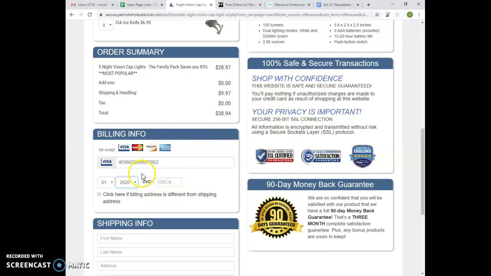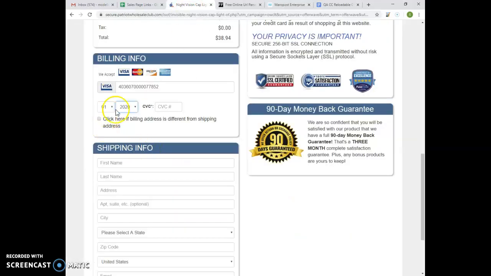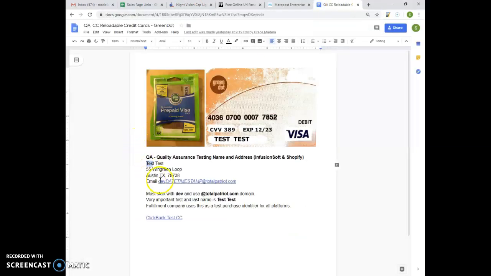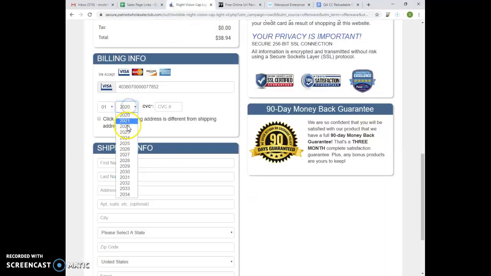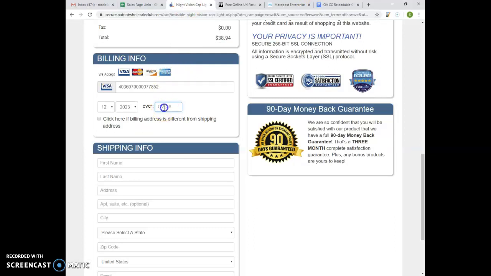You can actually copy this in your LastPass so that it will be easier for you to copy the credit card information. Expiry is 12/23, and the code is 389.